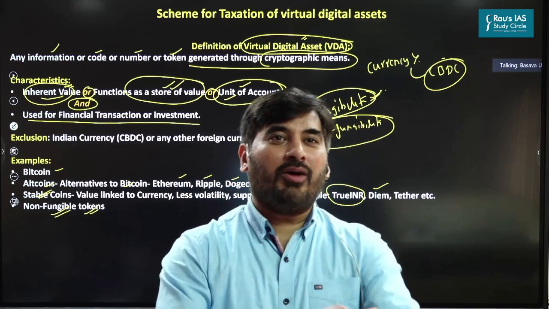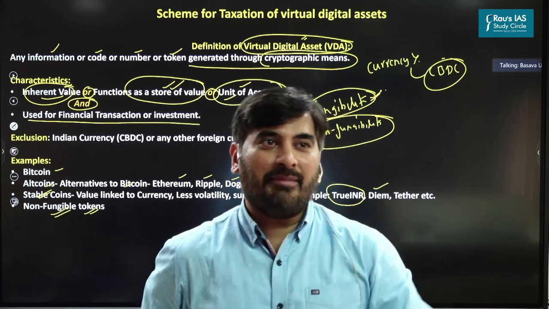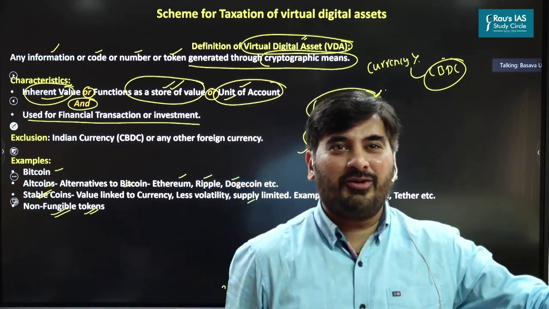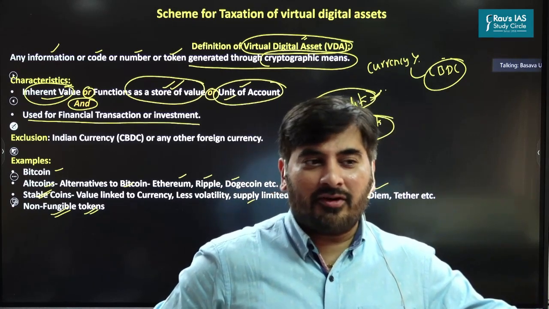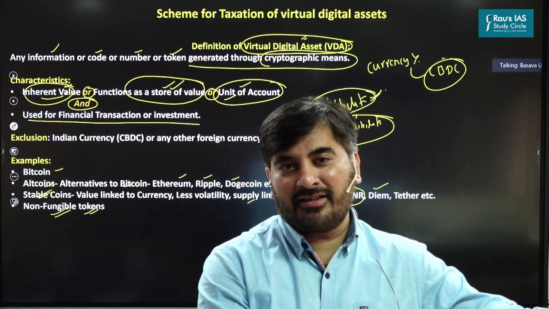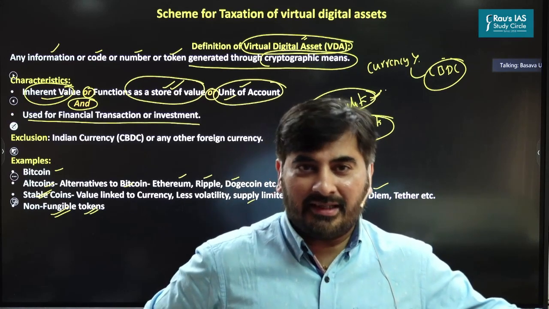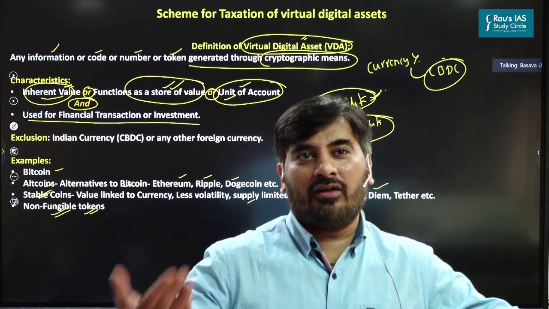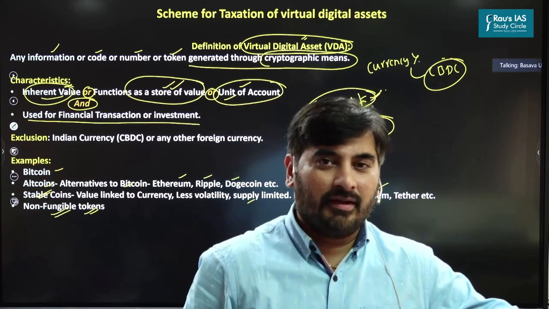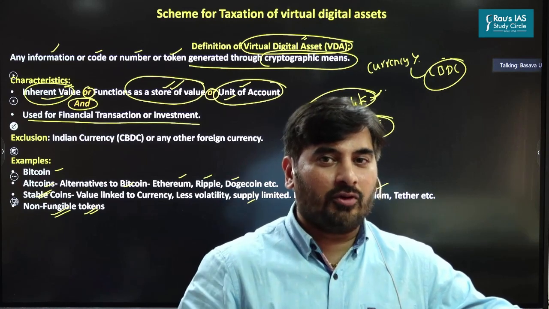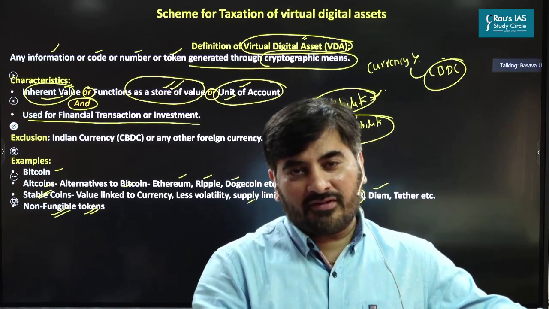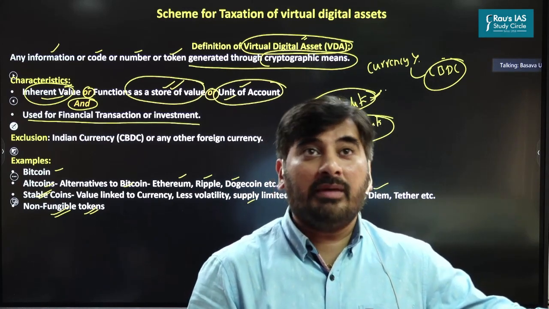So, talking to you about the non-fungible tokens. As I said, Amitabh Bachchan's poetry was also converted into a non-fungible token. If you search for Amitabh Bachchan's poetry or his father's poetry, you can very well find it on the internet. But what he has done is convert it into a non-fungible token and sell it. So people who are big fans of Amitabh Bachchan will probably buy his non-fungible token, and it is mostly a matter of pride for some people.